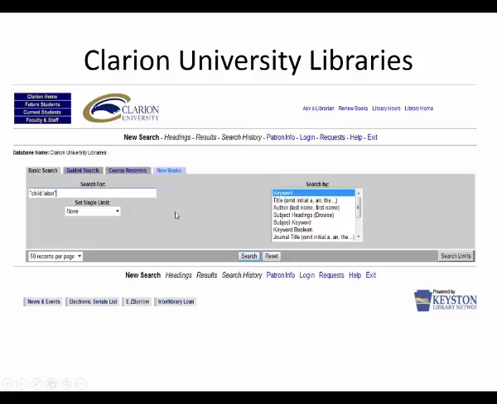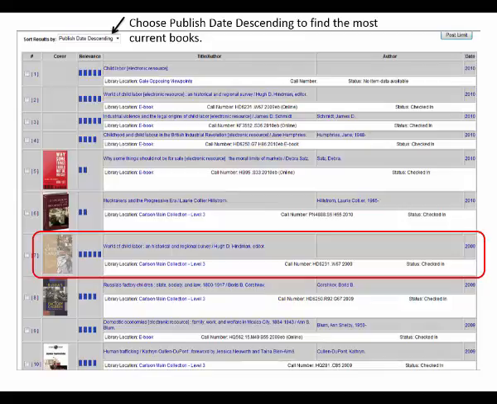Now if you want a book from the Clarion University Libraries, you're going to have to interlibrary loan for that, so we're going to take a look at that. Again, I'm looking at child labor, and I put it in quotation marks this time because I want this to hang together. I want it to look up child and labor together, not individually. And I'm going to search, and it brought me up this result list. It brought it up to relevance, but I want to find the newest book we have on it. So I'm going to change this with the drop-down menu to publish date descending, and it will bring me up the newest book we have on child labor, which if you look over here on the right says 2010.